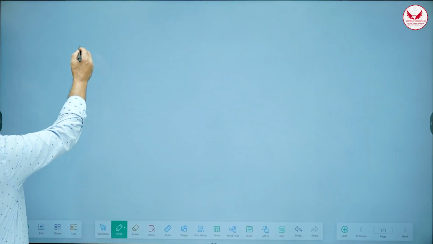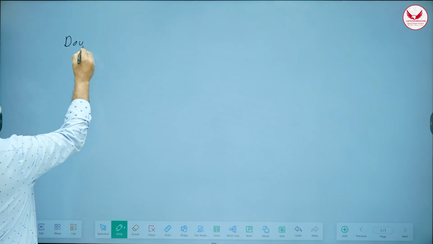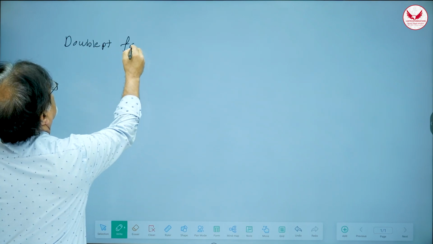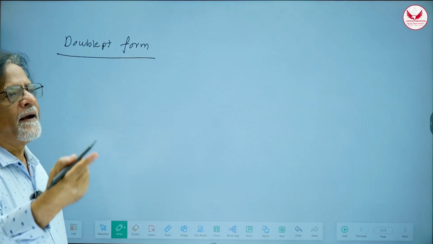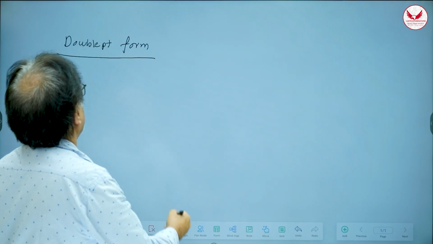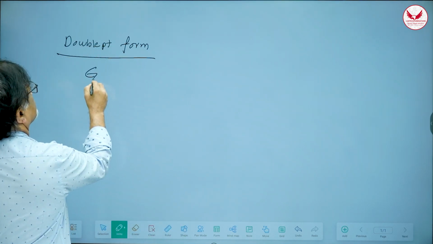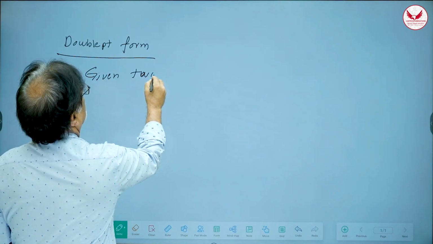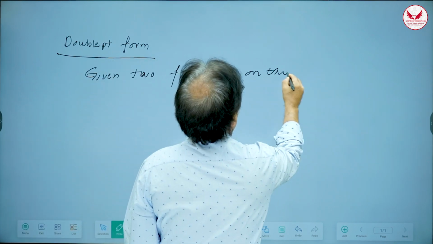Let us take the second form, that is called double point form of straight line. Double point form means what? Instead of giving you slope and point, you are given 2 points, right? So given 2 fixed points on the line.